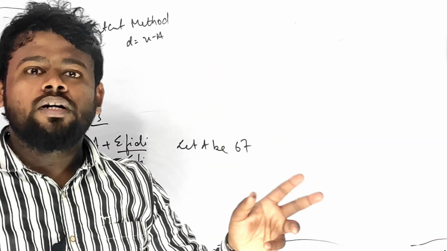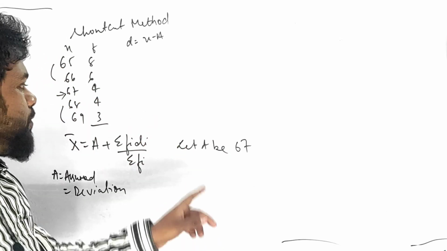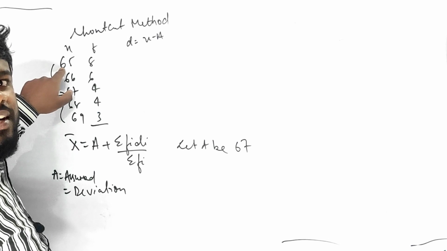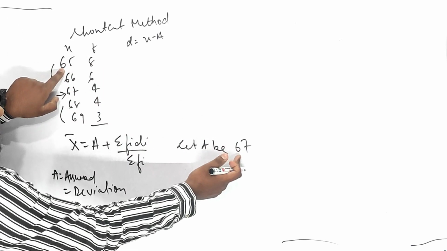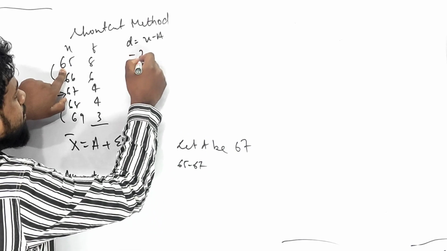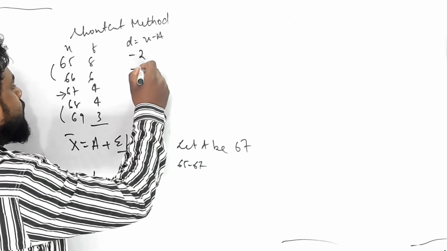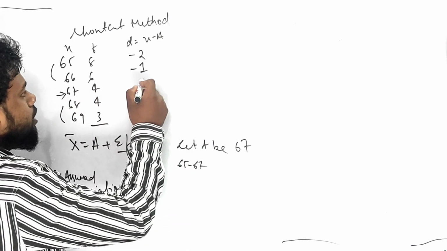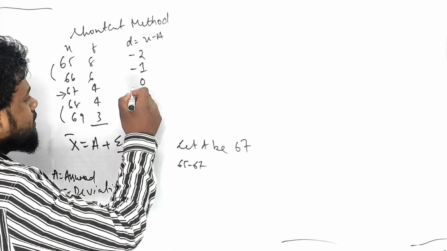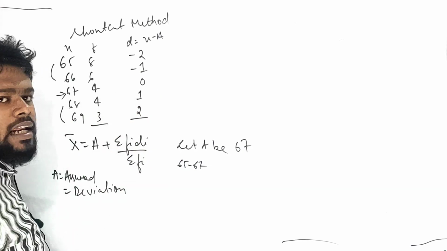D equals x minus a. What is x? x is all about 65. See, x minus a, where x is 65. So 65 minus 67 is minus 2. D मिला minus 2. चलो यहाँ पर भी देखते हैं: 66 minus 67 is negative 1. 67 minus 67 is 0. 68 minus 67 is 1. 69 minus 67 is 2. चलो, is it clear everyone?